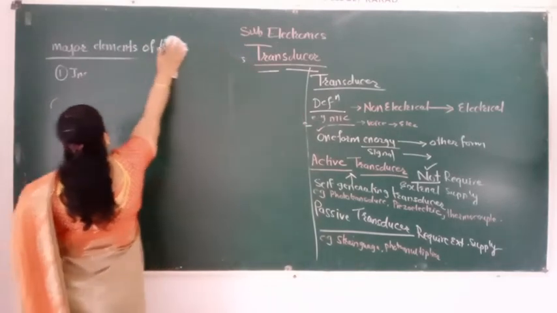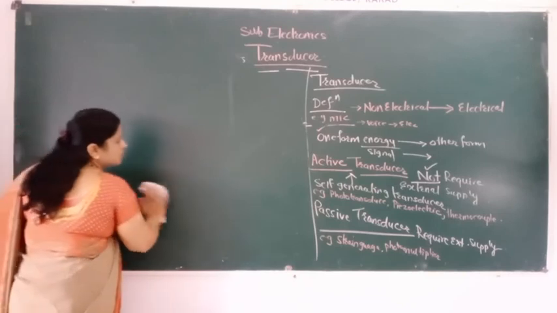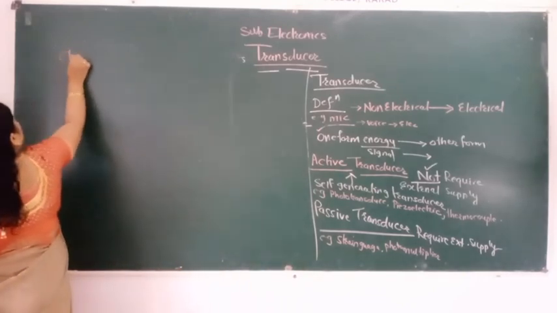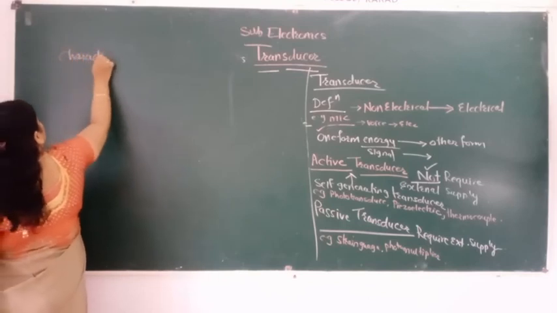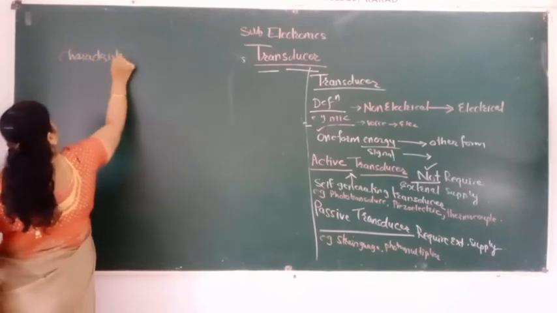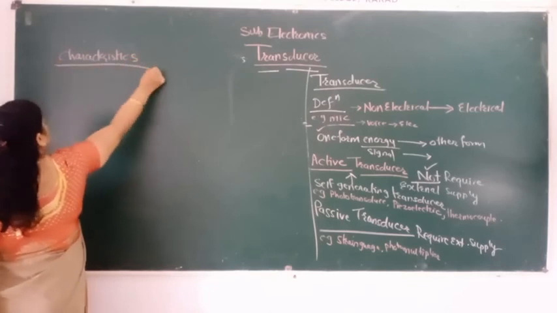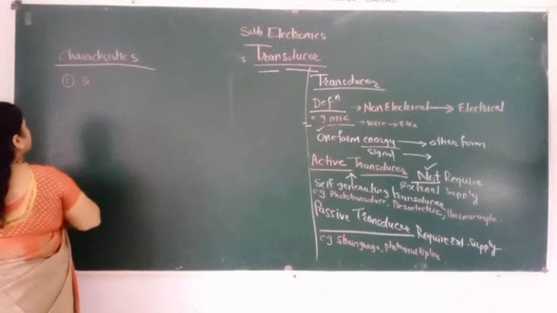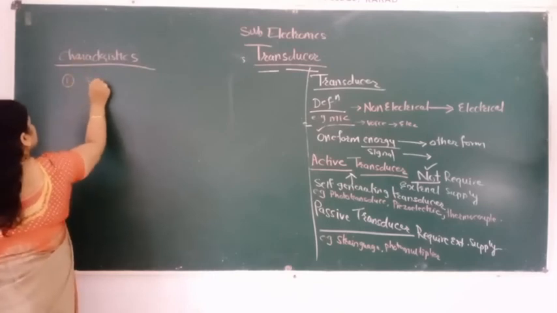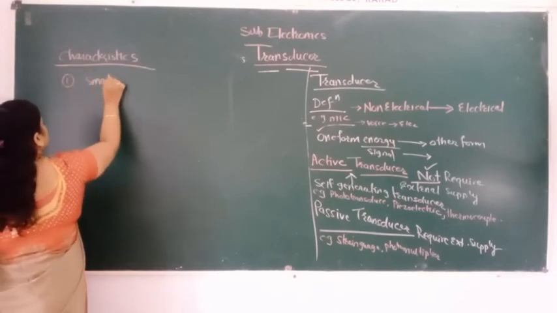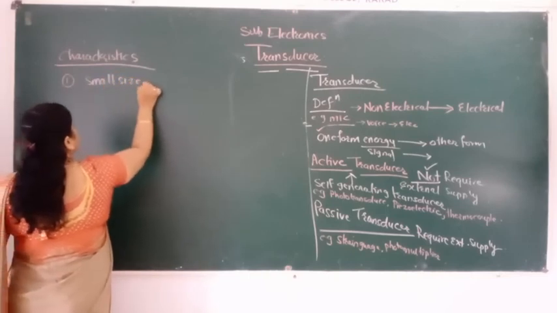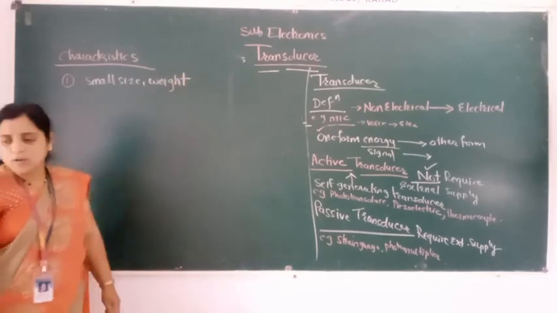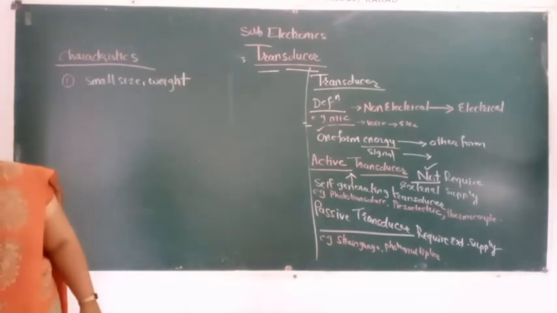Now we see the characteristics of the transducer. Why is there a need for that transducer? We see the characteristics. Characteristics of transducer: it has small size and weight.